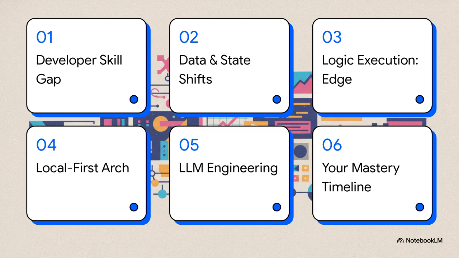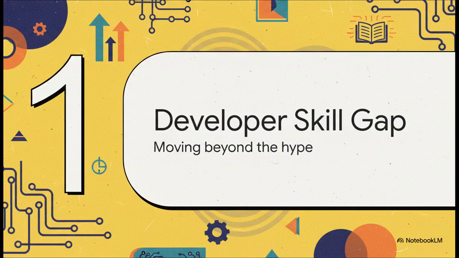First, we'll look at the developer skill gap. Number 2, foundational shifts regarding data and state. 3, where logic executes at the edge. 4, local-first architecture. 5, LLM application engineering. And finally, number 6, your actual mastery timeline. All right, let's jump right into this.